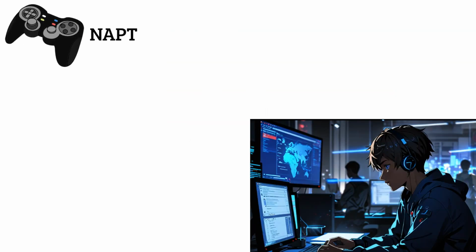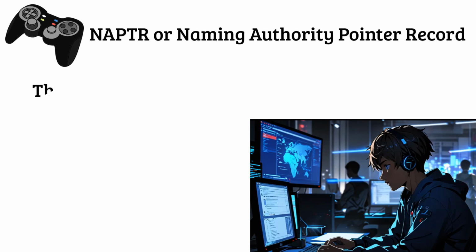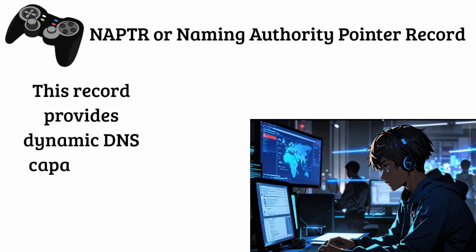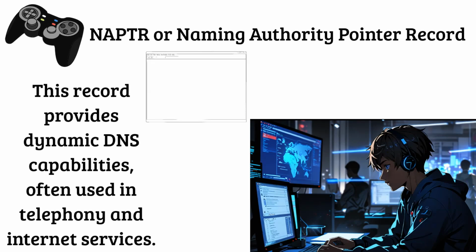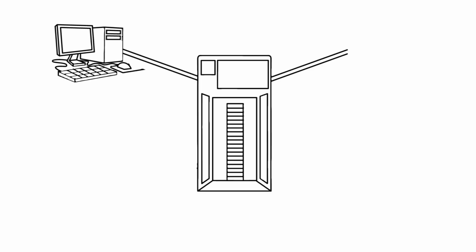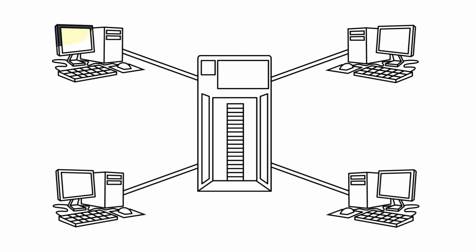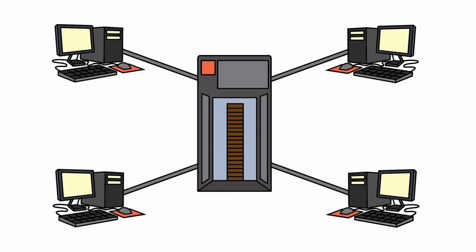Finally, we have NAPTR or Naming Authority Pointer record. This record provides dynamic DNS capabilities, often used in telephony and internet services. It allows you to set dynamic rules for how your website processes requests. These were the most known DNS records that you would find in a DNS server database.